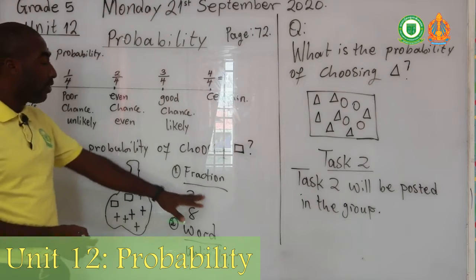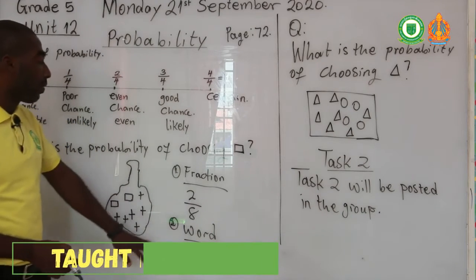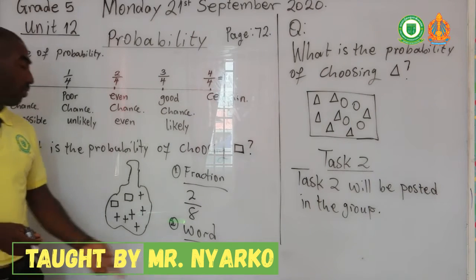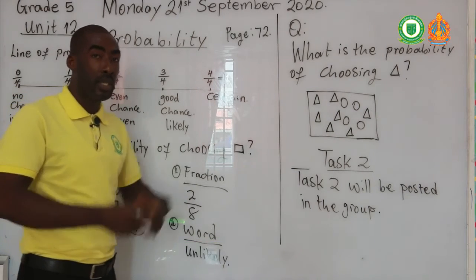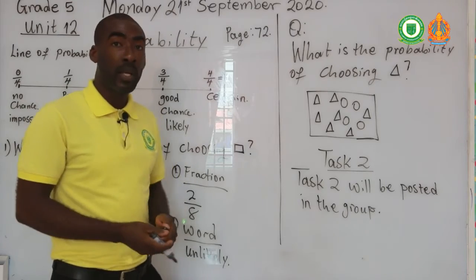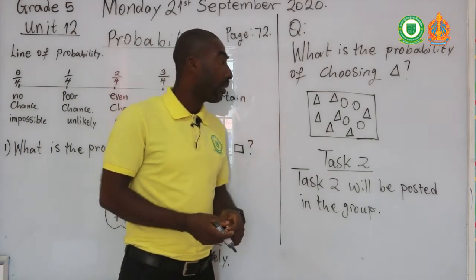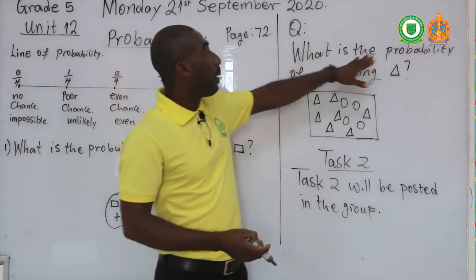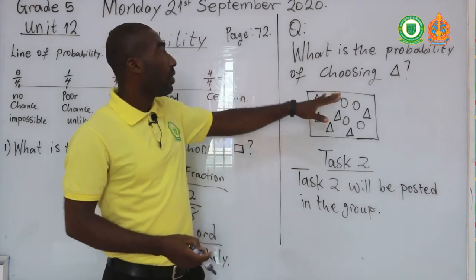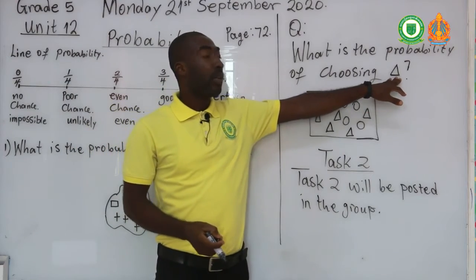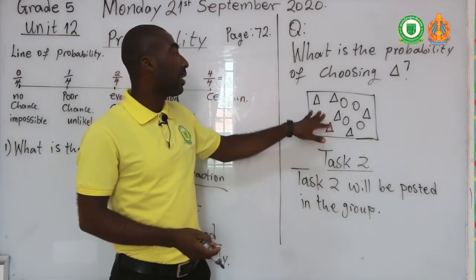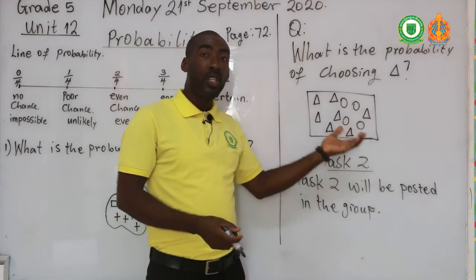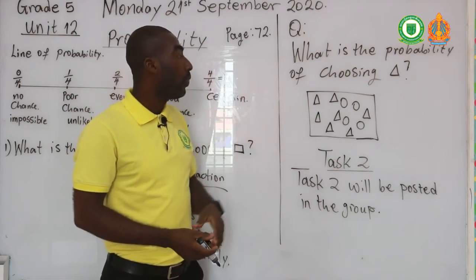So you can use a fraction to answer your questions, or you can use words from your line of probability to answer your questions, and that will be more explanatory to whoever is expecting the results, okay? The next question is, what is the probability of choosing a triangle? So what's the probability of choosing a triangle out of this one, okay? So we can use a fraction, or we can use the words to do it.